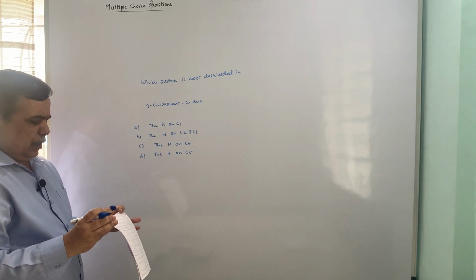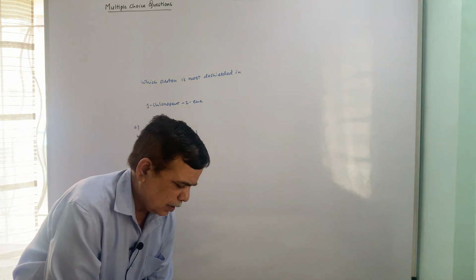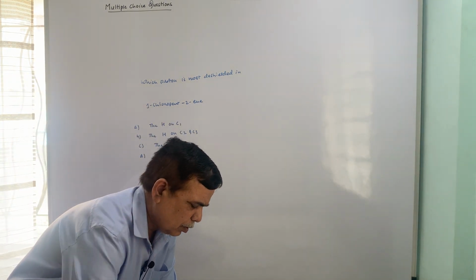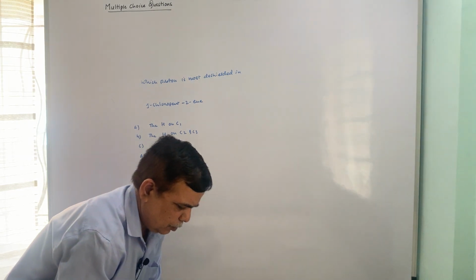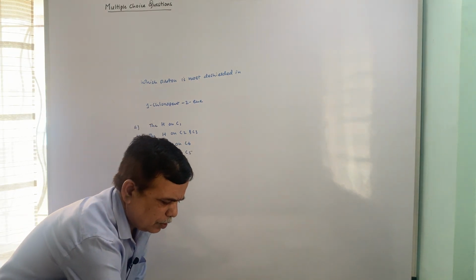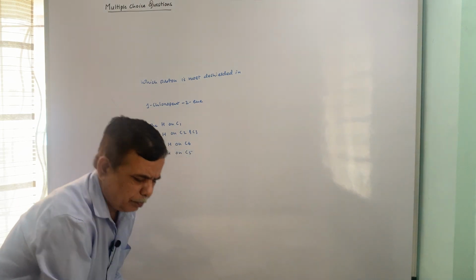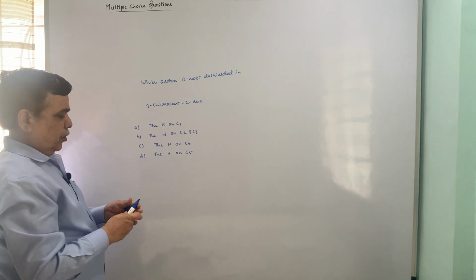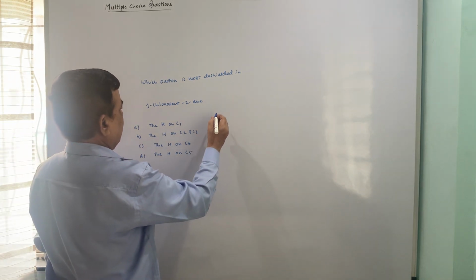You have to find out the correct answer for this, and in order to do that you have to draw the correct structure of the molecule, and then only you will be in a position to solve it. 1-chloropent-2-ene.